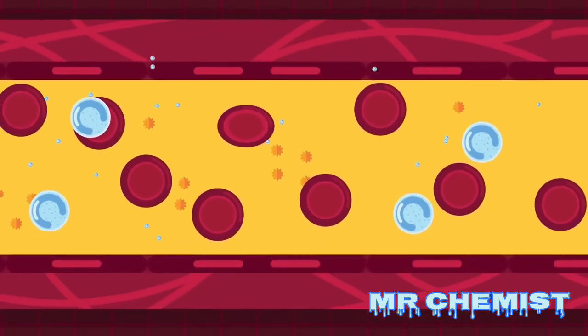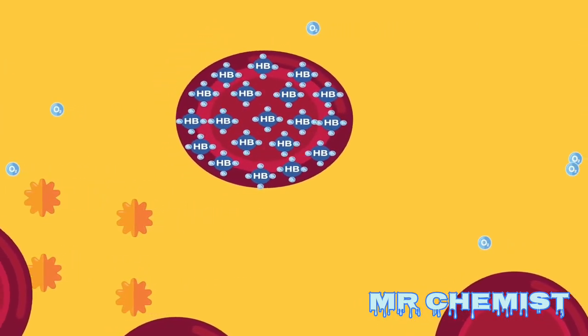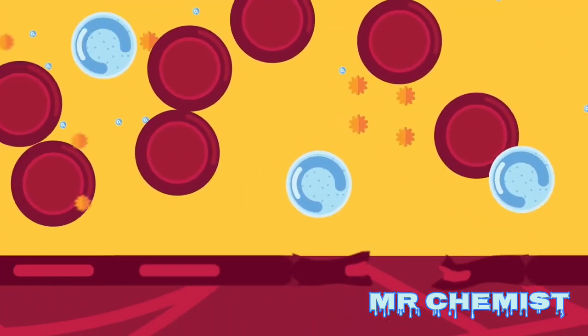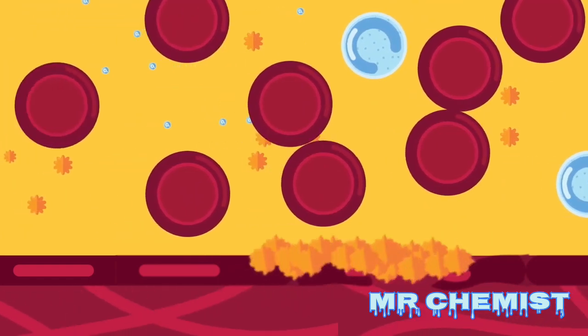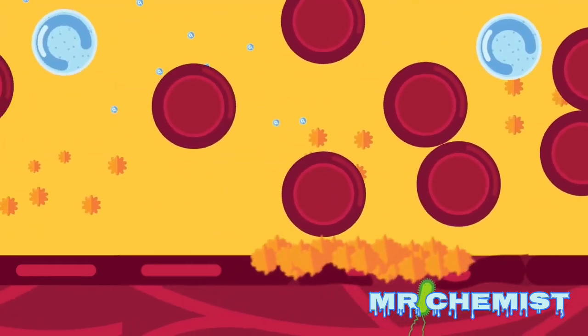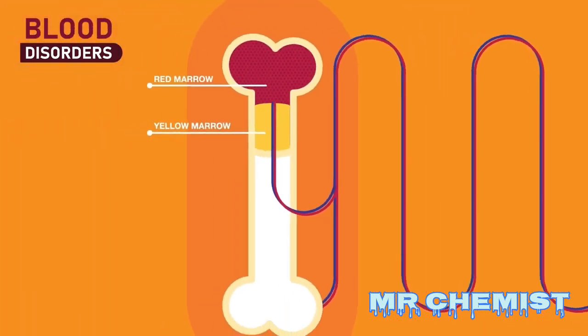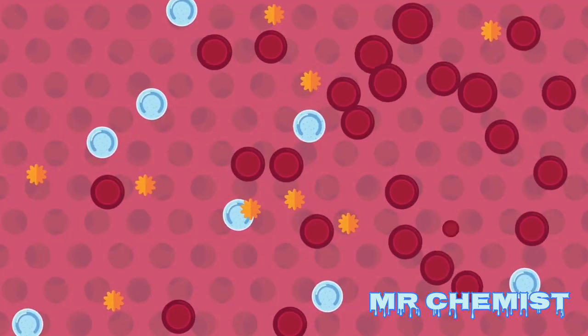Your body needs millions of blood cells produced by bone marrow to carry out vital functions, but sometimes bone marrow cannot work properly due to certain factors, which results in blood cell disorders. A blood cell disorder is a condition in which there is a problem with your red blood cells, white blood cells, or the smaller circulating cells called platelets. Blood cell disorders impair the formation and function of one or more of these types of blood cells.